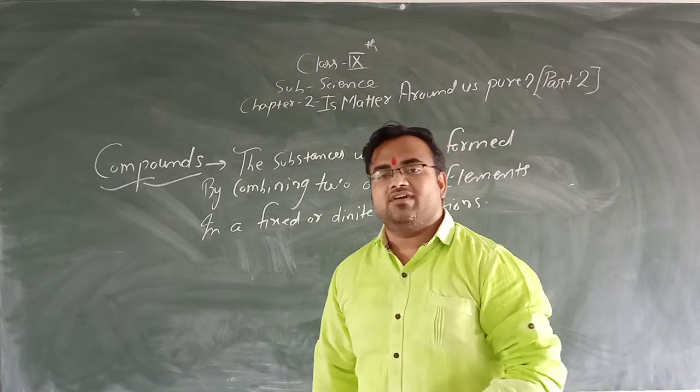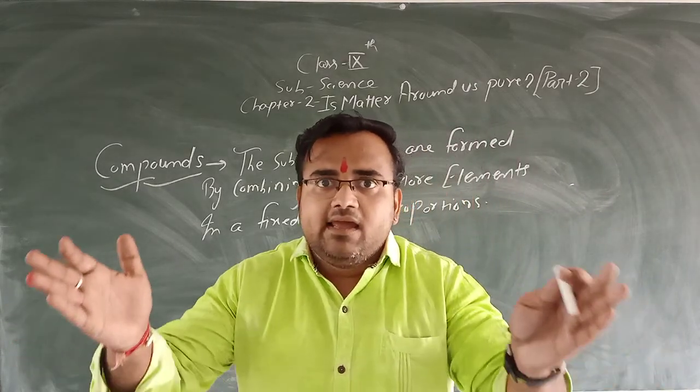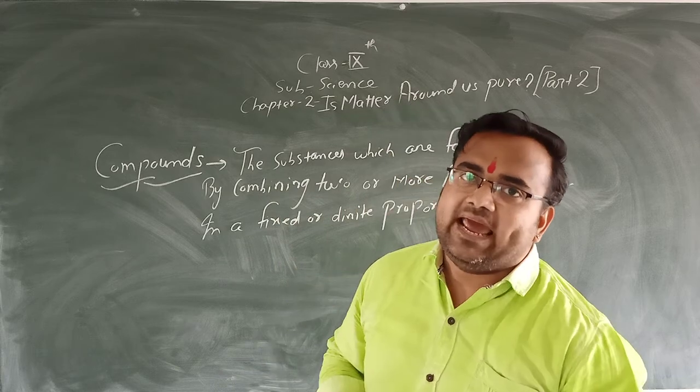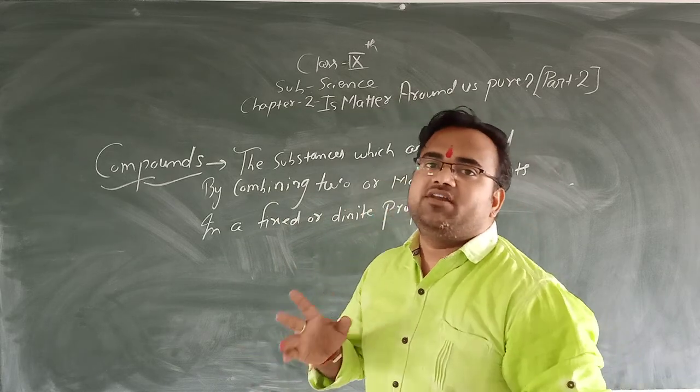Compounds are the substances which are formed by combining two or more elements in a fixed or definite proportion.